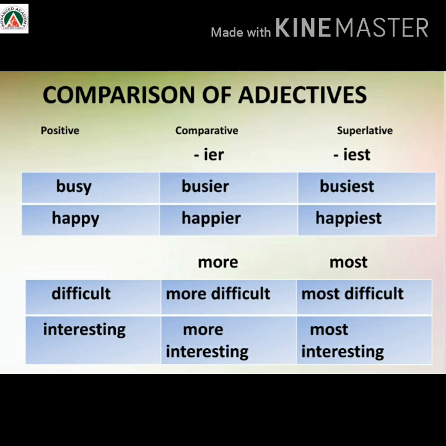Some adjectives take more and most for comparative and superlative respectively. For example, difficult, more difficult, most difficult. Interesting, more interesting, most interesting.